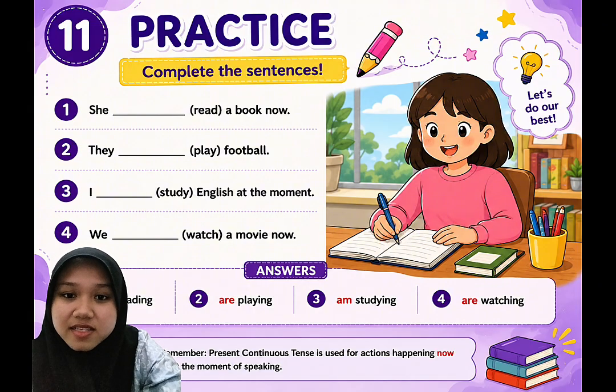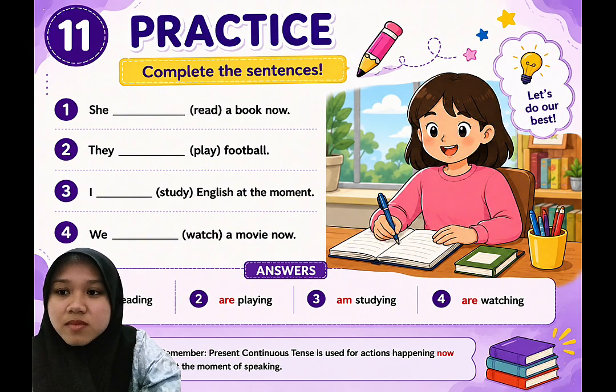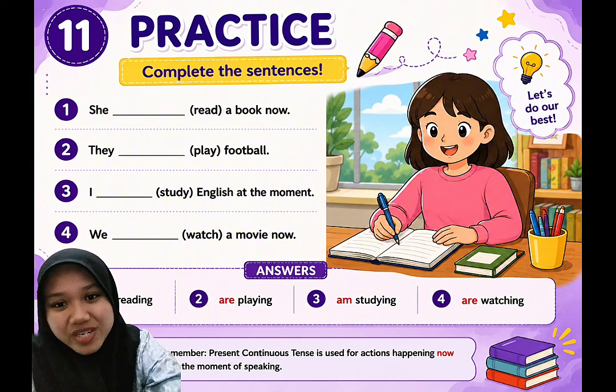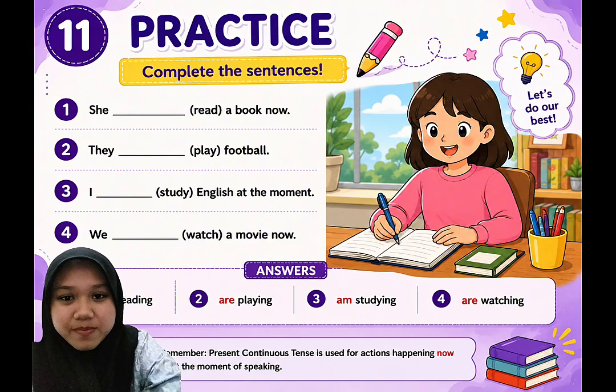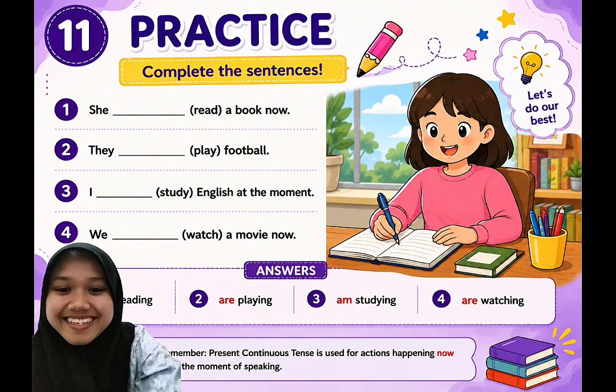And the last number, the answer is: we are watching a movie now. How did you answer? Incorrect or correct? It's okay.